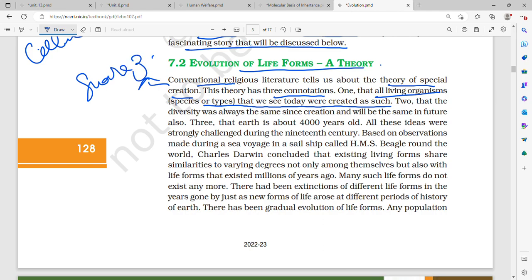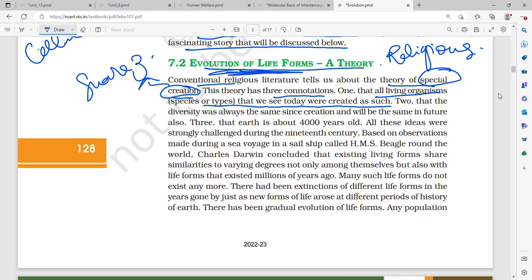He gave us the theory of special creation, and now we are coming to the evolution of life forms, all the theories. So first was the theory of special creation, and this was moreover a very religious theory, and it was completely discarded.